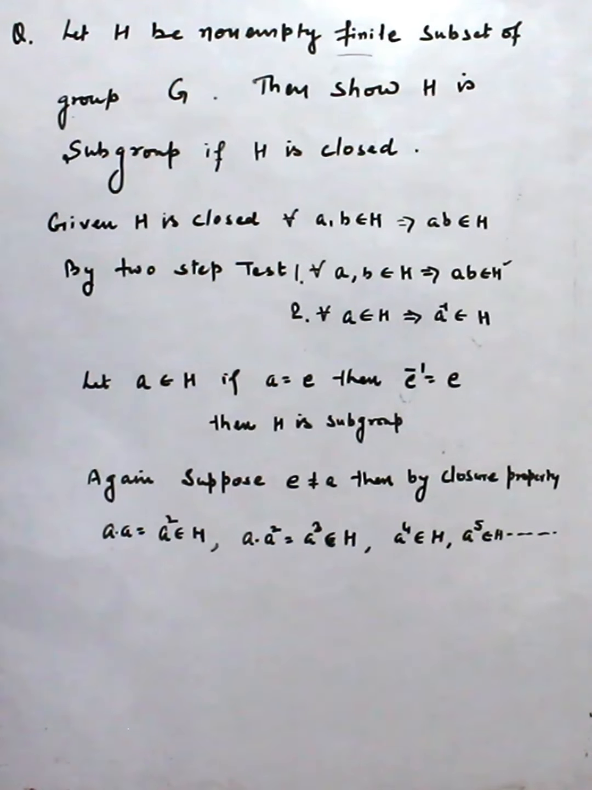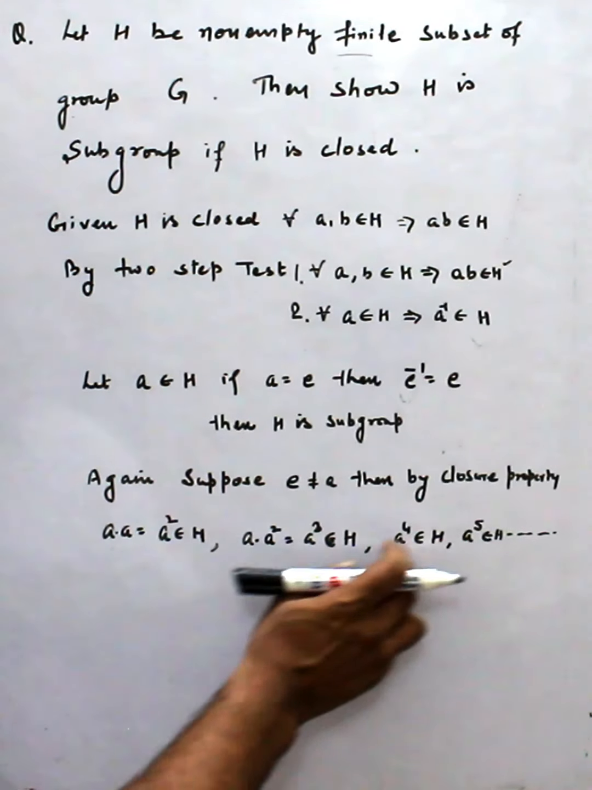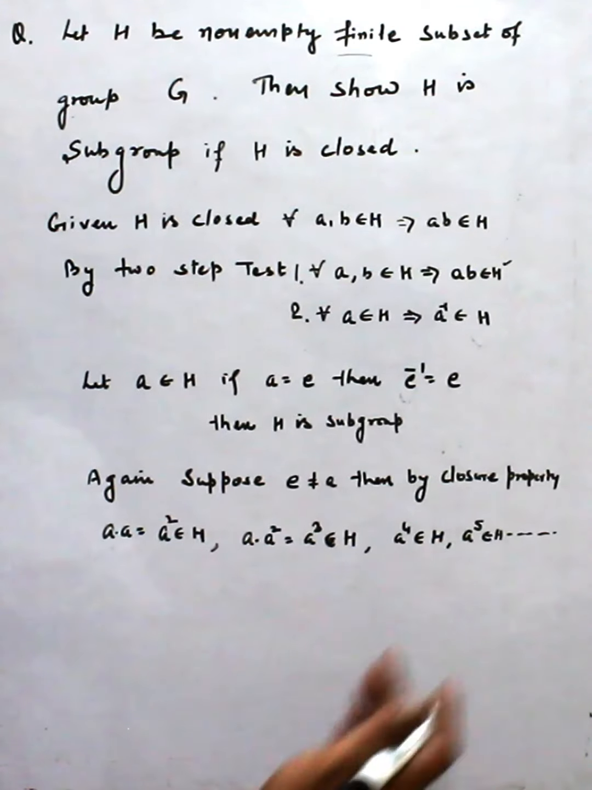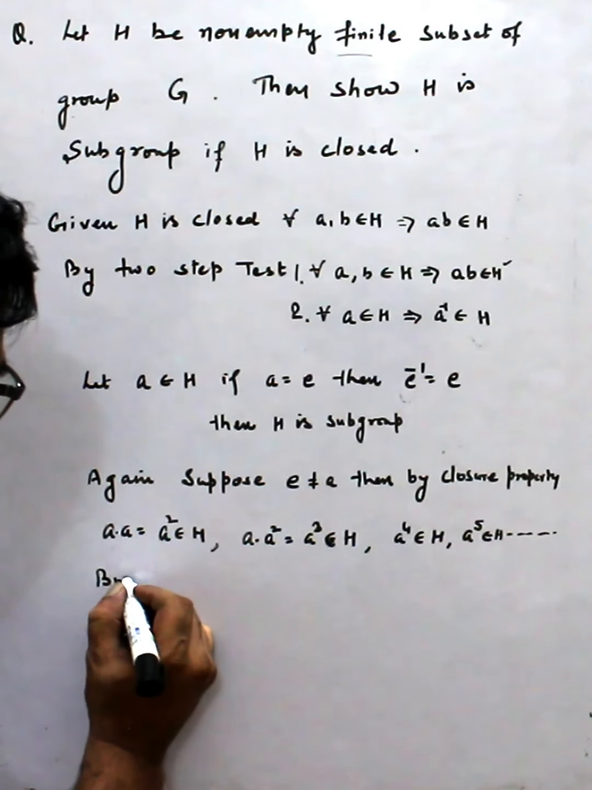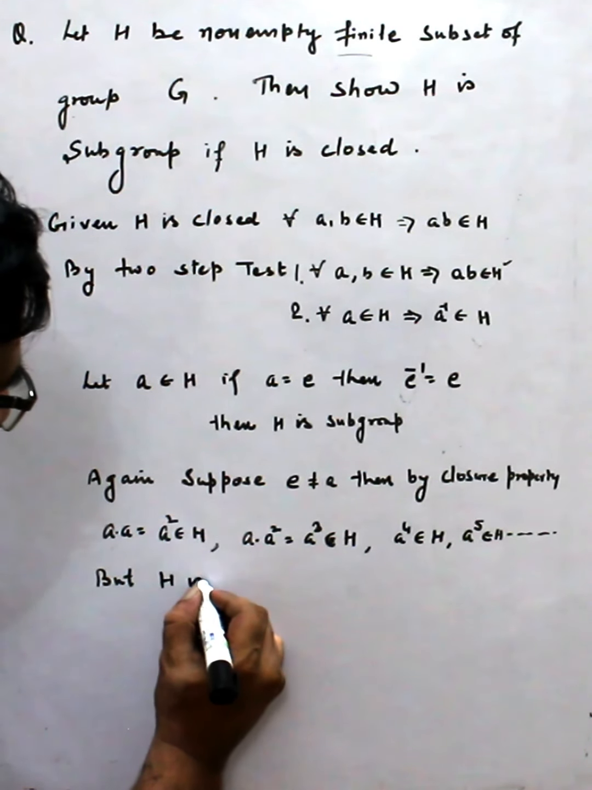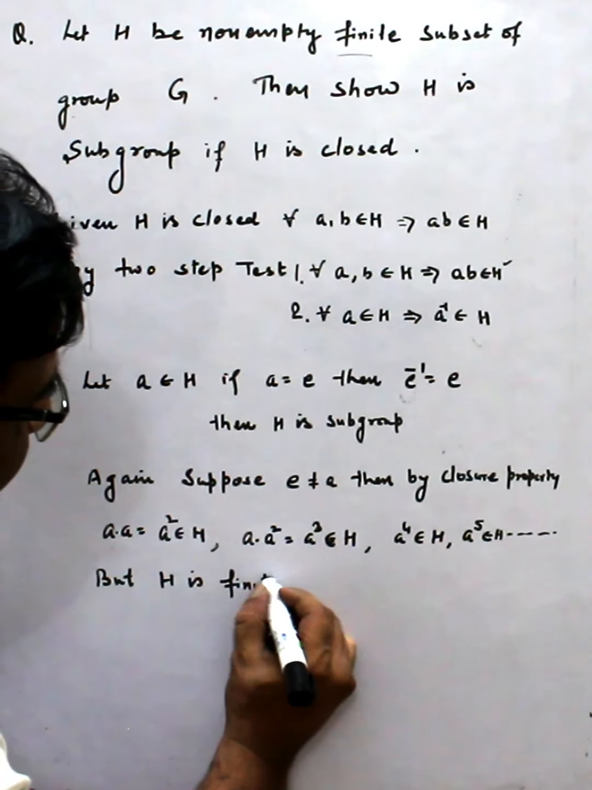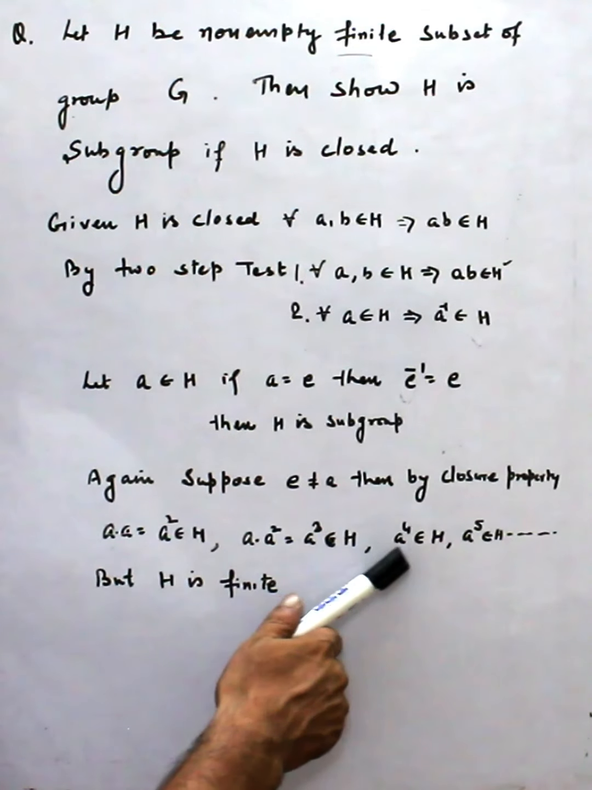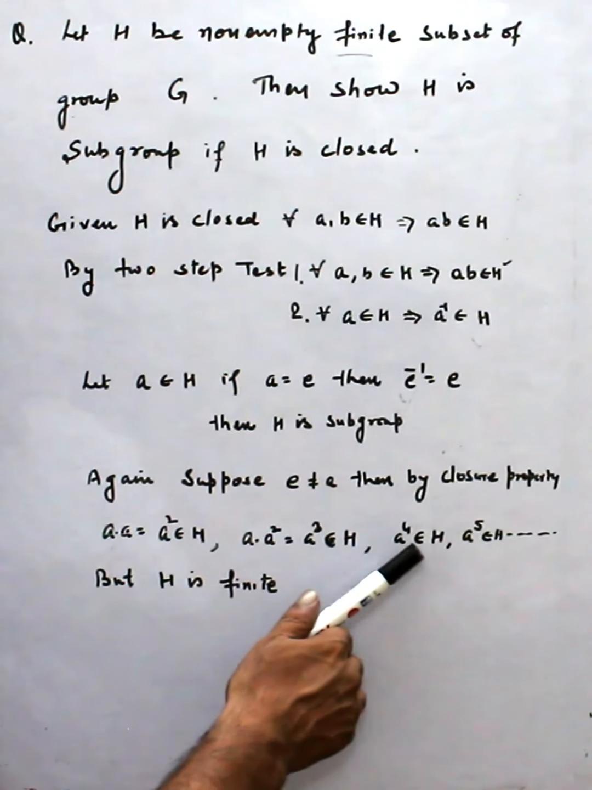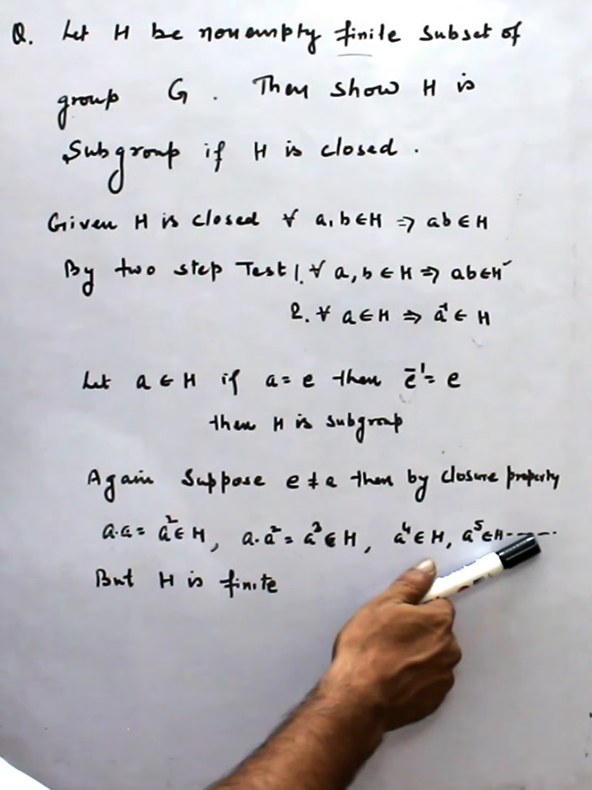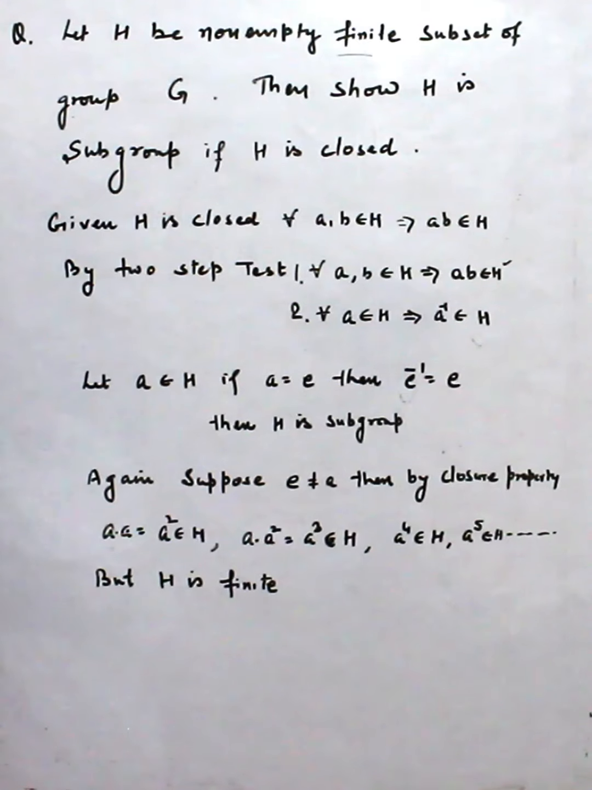This process keeps continuing. Because a is not the identity, each time we are getting a different element. But H is finite, so these elements cannot be infinite because H is finite. In this way we are getting infinite elements, and H is finite. That means these elements start repeating.